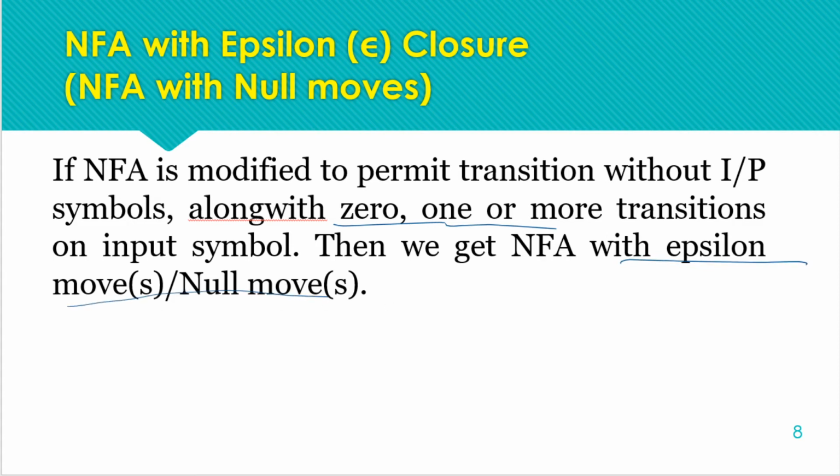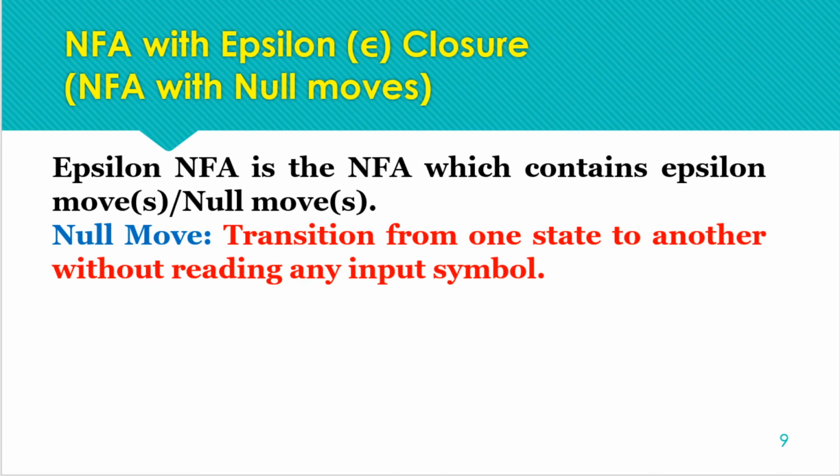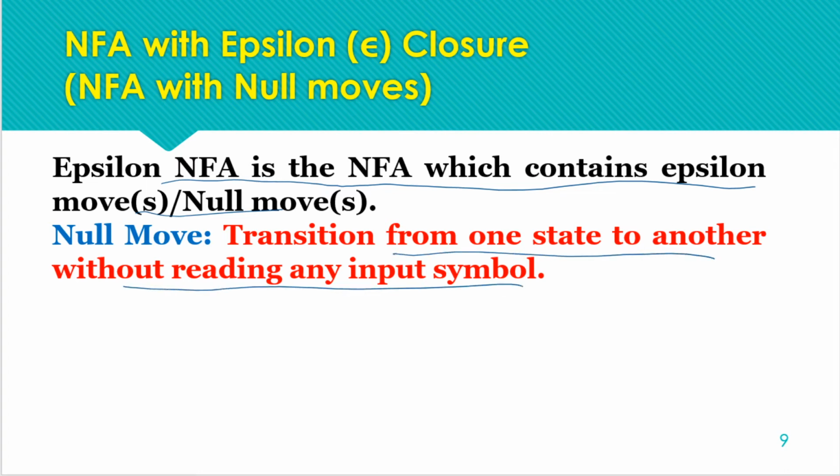Those moves are known as null moves or epsilon moves. Epsilon NFA is an NFA which contains epsilon moves. If we are having null moves in an NFA, that NFA is an NFA with epsilon closure. Null moves are transitions from one state to another state without reading any input symbol.